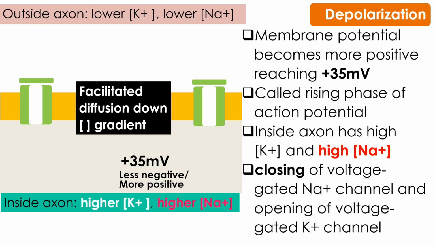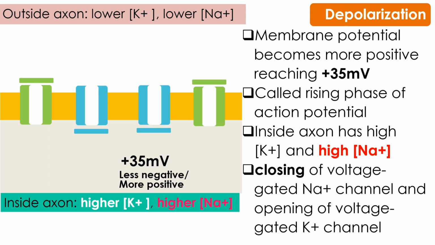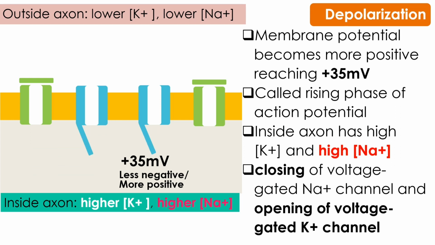At this point, because of depolarization, the inside of the axon now has high concentration of potassium ion and high concentration of sodium ion. When the inside of the axon becomes more positive compared to the outside of the axon, this will trigger the closing of the voltage-gated sodium ion channel and opening of the voltage-gated potassium ion channel. Next is repolarization, which occurs directly after depolarization.